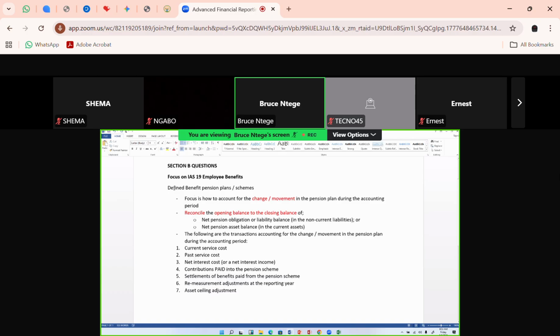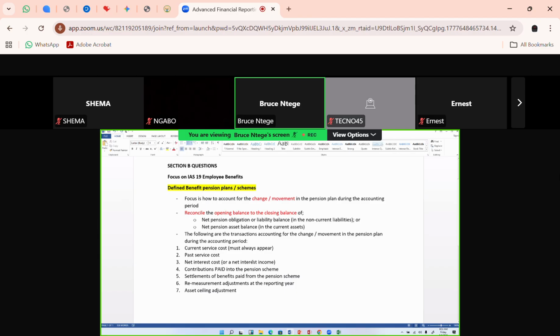Remember, I'm looking at a defined benefit pension scheme. That's where my focus is. So are you smart with these 7 entries that the examiner can examine? He can even examine all the 7 in one question, in one scenario, or some of the 7 in one scenario. Now, of the 7, the one that must always come is the current service cost. So this must always appear in your exam. Whether you want it or not, that must appear.